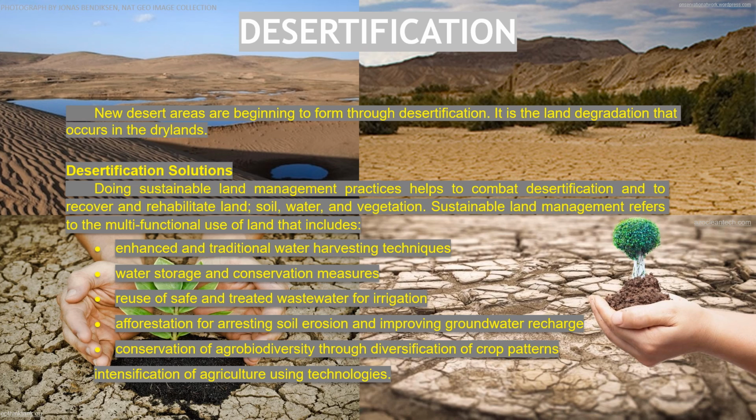Sustainable land management practices help to combat desertification and to recover and rehabilitate land, soil, water, and vegetation. Sustainable land management refers to the multifunctional use of land that includes enhanced and traditional water harvesting techniques and water storage and conservation measures, the use of safe and treated wastewater for irrigation, afforestation for arresting soil erosion and improving groundwater recharge, and many more.